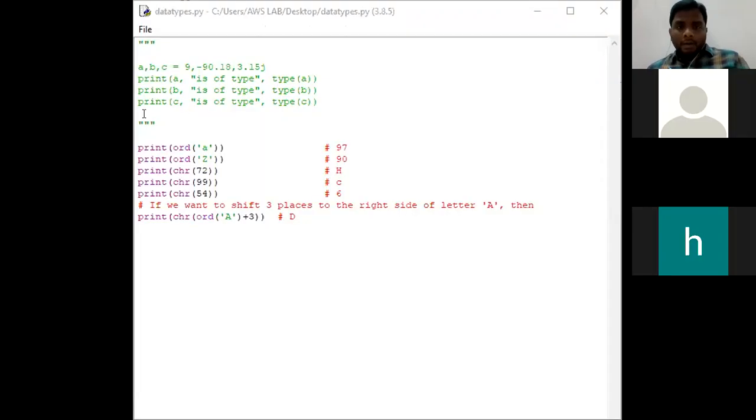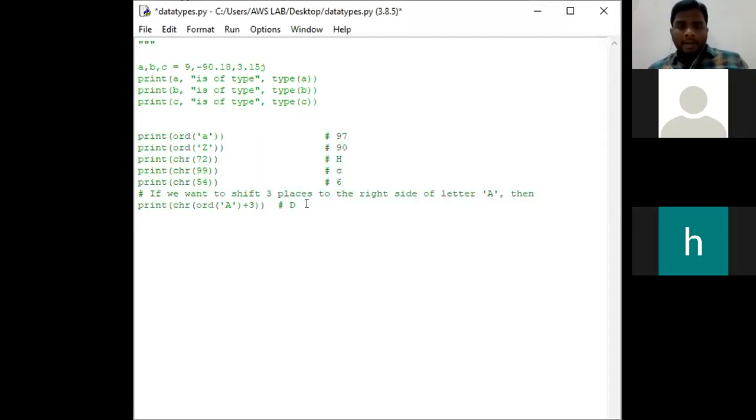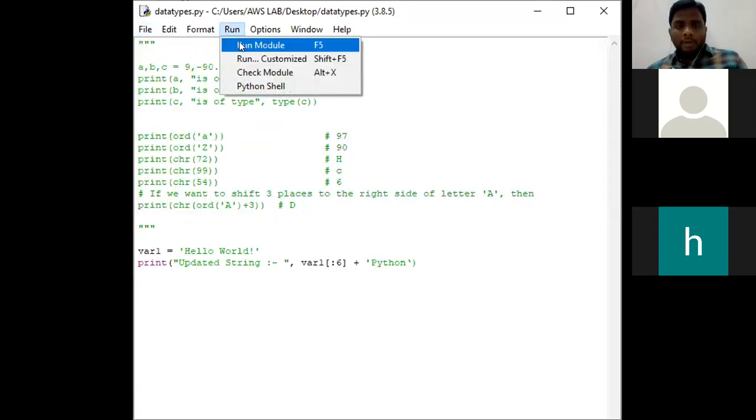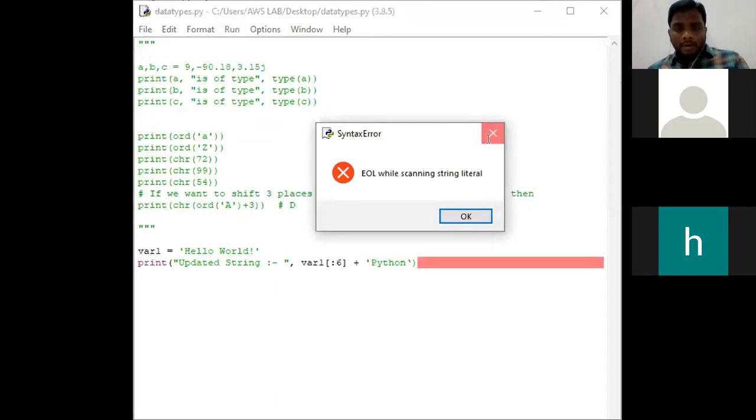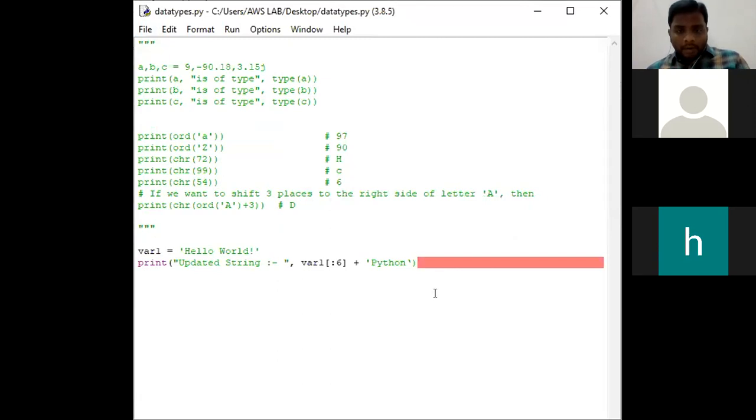See here, now I am placing all this in comment lines. Now our program is like this: var1 is equal to hello world. So this gives an error. So change it to lowercase letter p. Save the file. Now go to file, save the file, go to run module. One second.